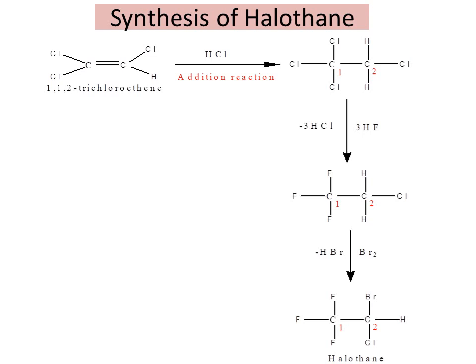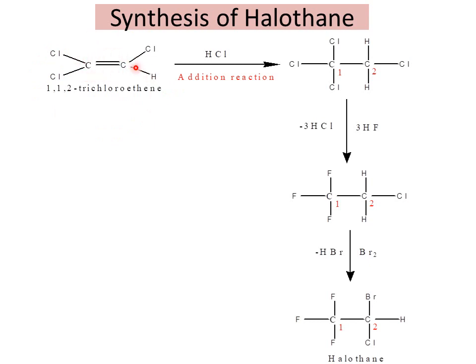We have already studied that halothane is an inhalational anesthetic. It comes under the category of halogenated hydrocarbons. To synthesize halothane, the starting material is 1,1,2-trichloroethene.